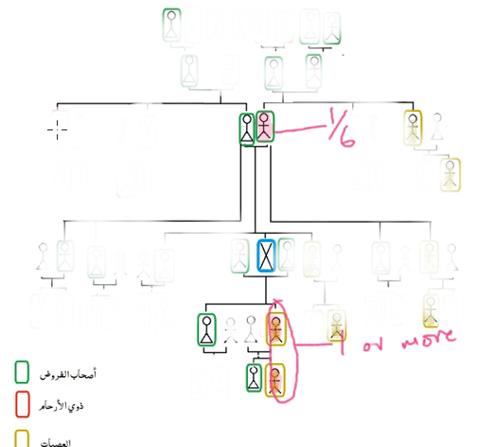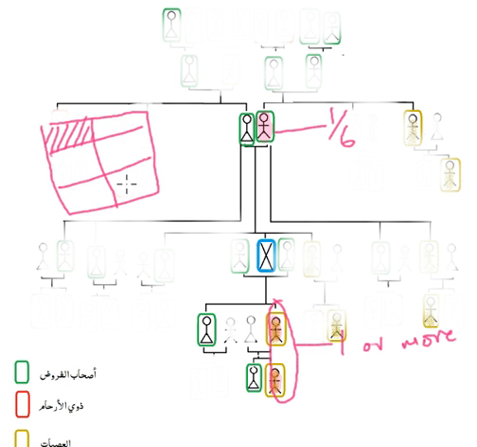Now let's just draw that out, how that works. So let's say this is the wealth of the deceased. Split it up into 6 shares. The father receives 1/6, and the rest will be distributed to the other heirs.